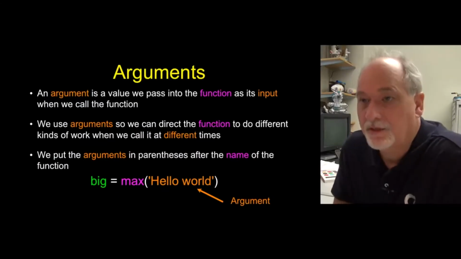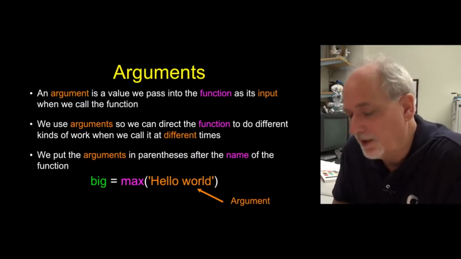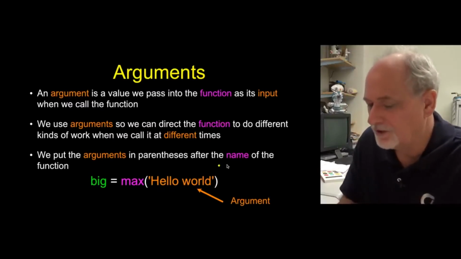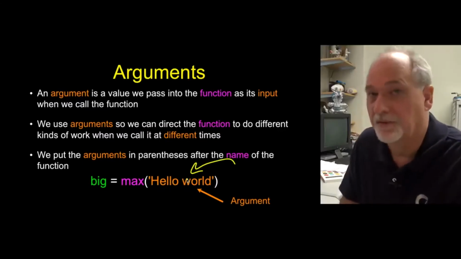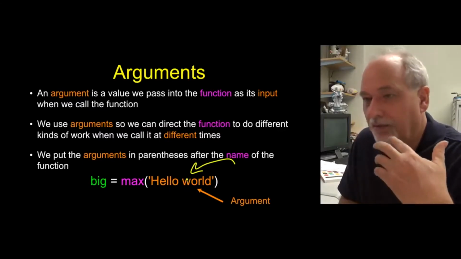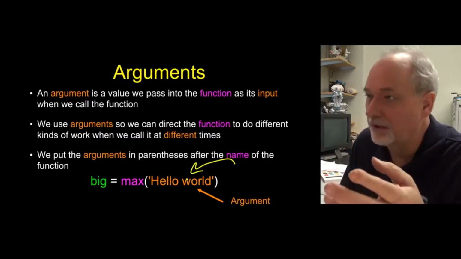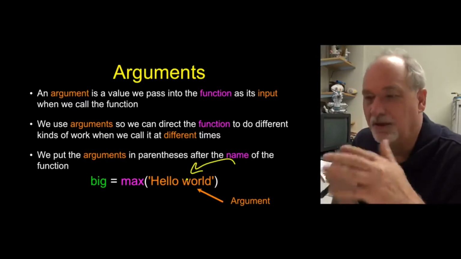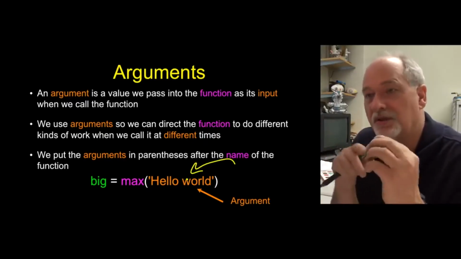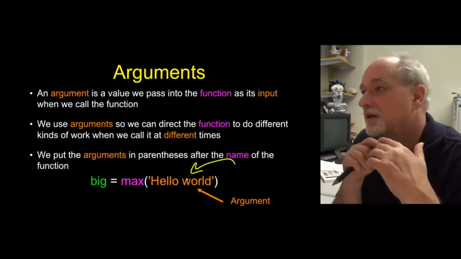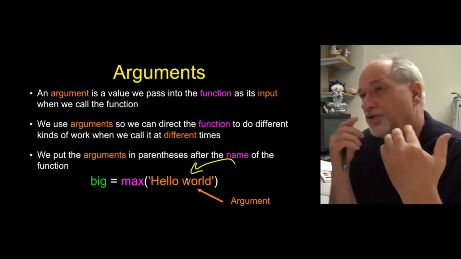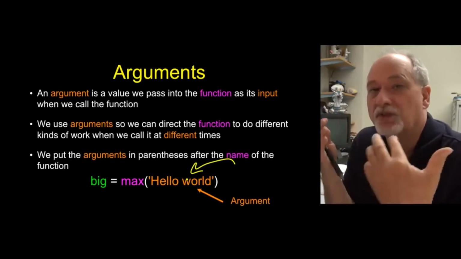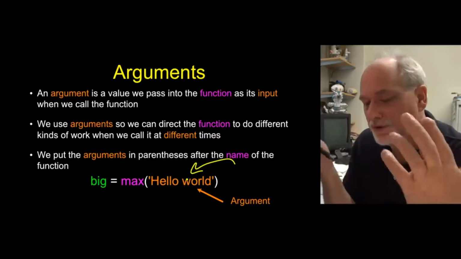Now, in addition to just call and return and invoking, we can pass parameters in. And the example of the parameter is in the max function, we have to say, this is the thing I want you to find the maximum of, the largest thing. And part of it is in the whole store and reuse pattern, we have a few lines of code, but sometimes we want to do ever so slightly different things in the different invocations. And so we use the arguments to subtly adjust, like finding the maximum is a general thing, but what thing to find the maximum of, that makes a function that's much more useful and reusable in a lot more situations.